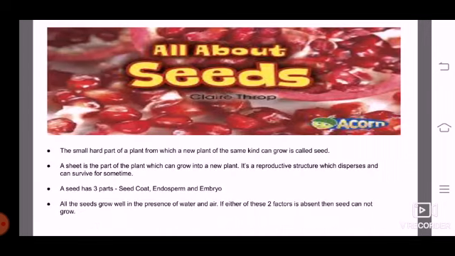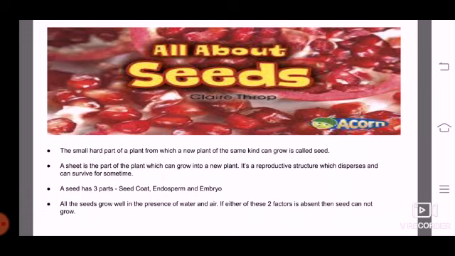Now let us study about seeds. What is seed? The small part of the plant from which a new plant can grow is called seed. Seed means, in a simple word, the hard part of the plant from which a new plant is grown. एक नया plant का growth होता है, develop होता है, उसे कहते हैं seed. ठीक? What is seed? A small hard part of the plant from which a new plant of same kind can